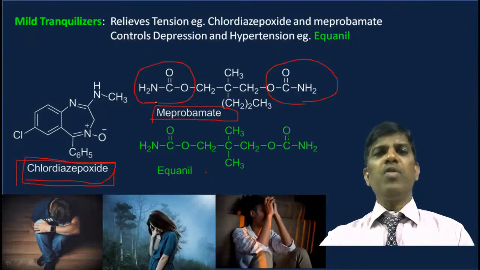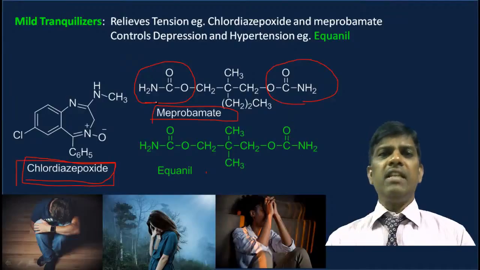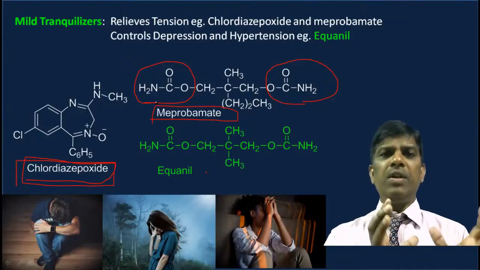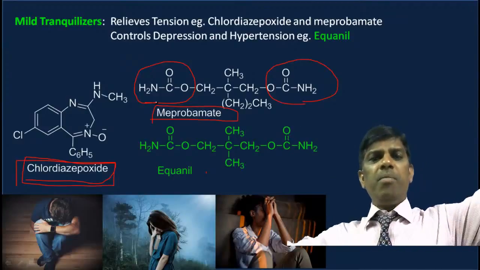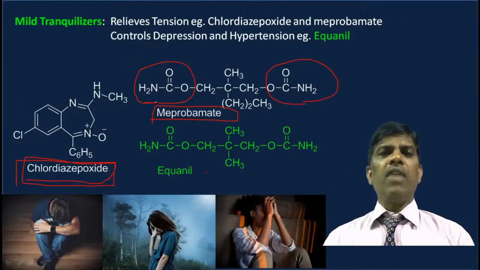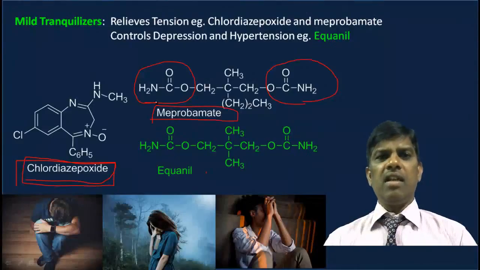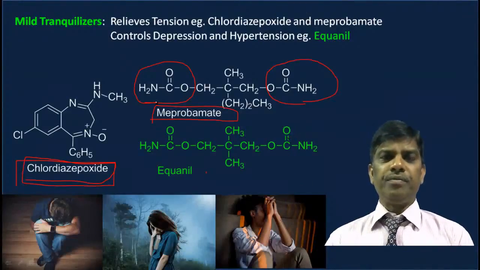So these simple structures are going to act as drugs, and most of the time drugs are small molecules. I can say most of the time the drug's molecular weight ranges from 100 to 500 units. So the drug is not going to be a very big molecule. Very few drugs have high molecular weight. For example, Taxol. Taxol is an anti-cancer drug, and it is a high molecular weight drug.